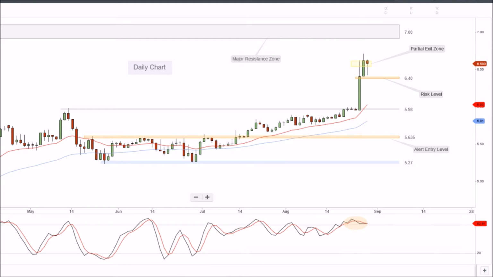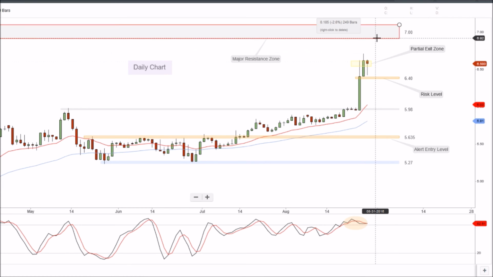Now, this is RFG, Retail Food Group. We'll be watching this closely today. We have our alert entry level at 563.5. We did see really slow price action up towards 598, where it just took off on a good announcement. The last few days have been really strong, so we expect that to continue.